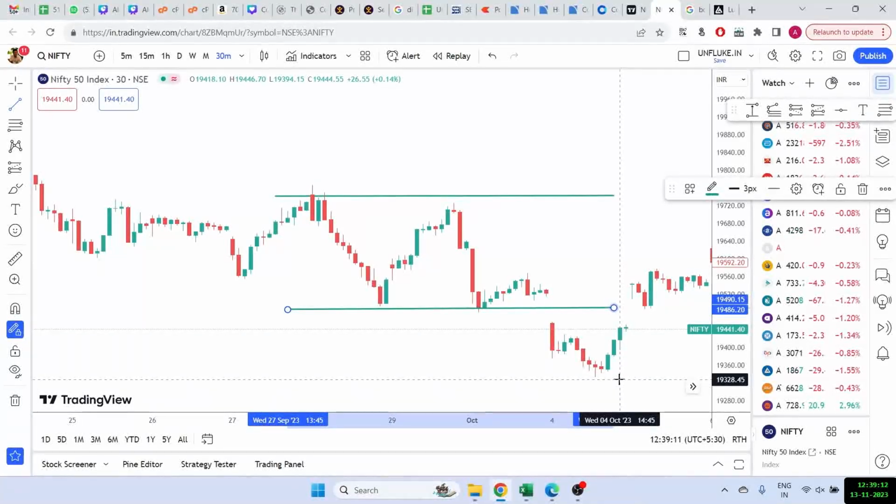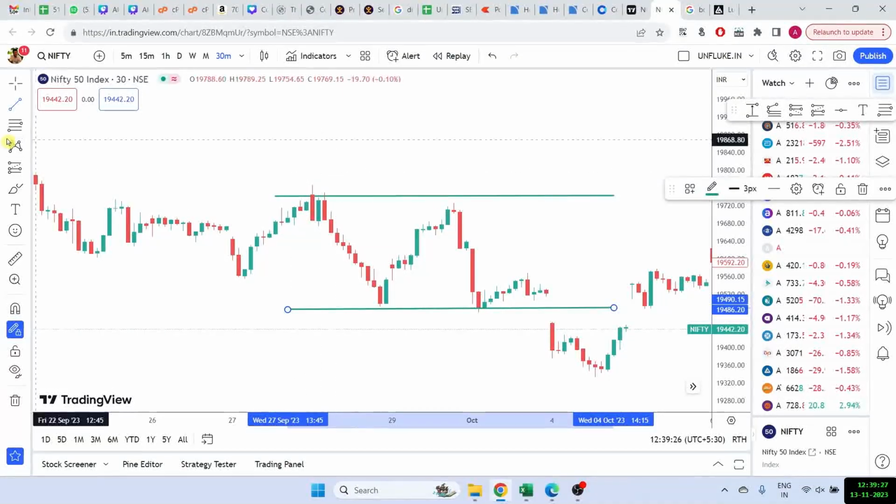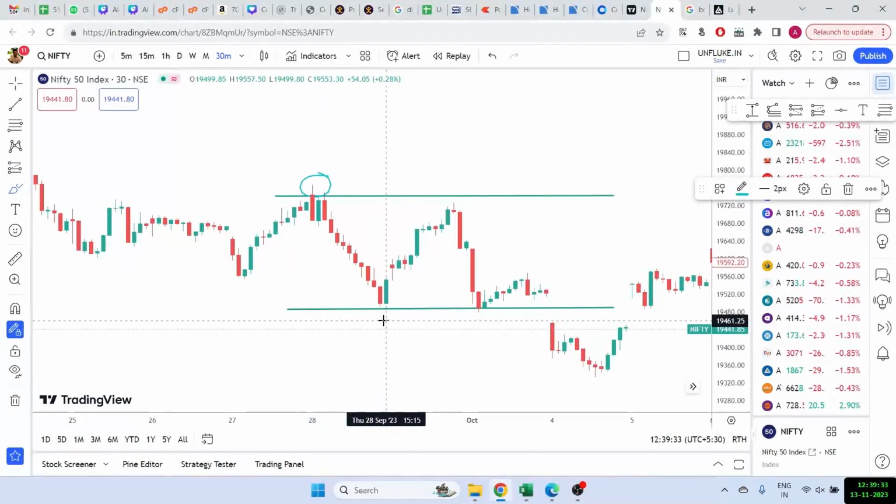Now, what are these order blocks? Basically, a lot of times these hedge funds want to take an entry or go for an exit at a predefined level that they feel is an important level, and they will keep a lot of open orders there. So when there are open orders, they will get triggered. Let's say if they have a lot of selling orders at the top here, they will sell at the high, and when the market has come down, they will buy at the low. And as I said, this is usually done by big players like institutions.